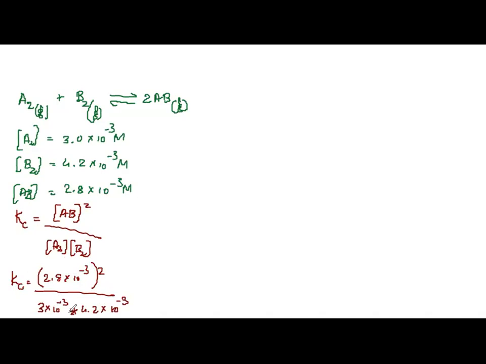What remains? 2.8 divided by 3 into 4.2. It is a product, okay. So here we can solve it out. 2.8 into 2.8 divided by 3 into 4.2. Correct? And this comes out to 0.62. Solve it out and see, it comes out to 0.62. So this is how we calculate the equilibrium constant.